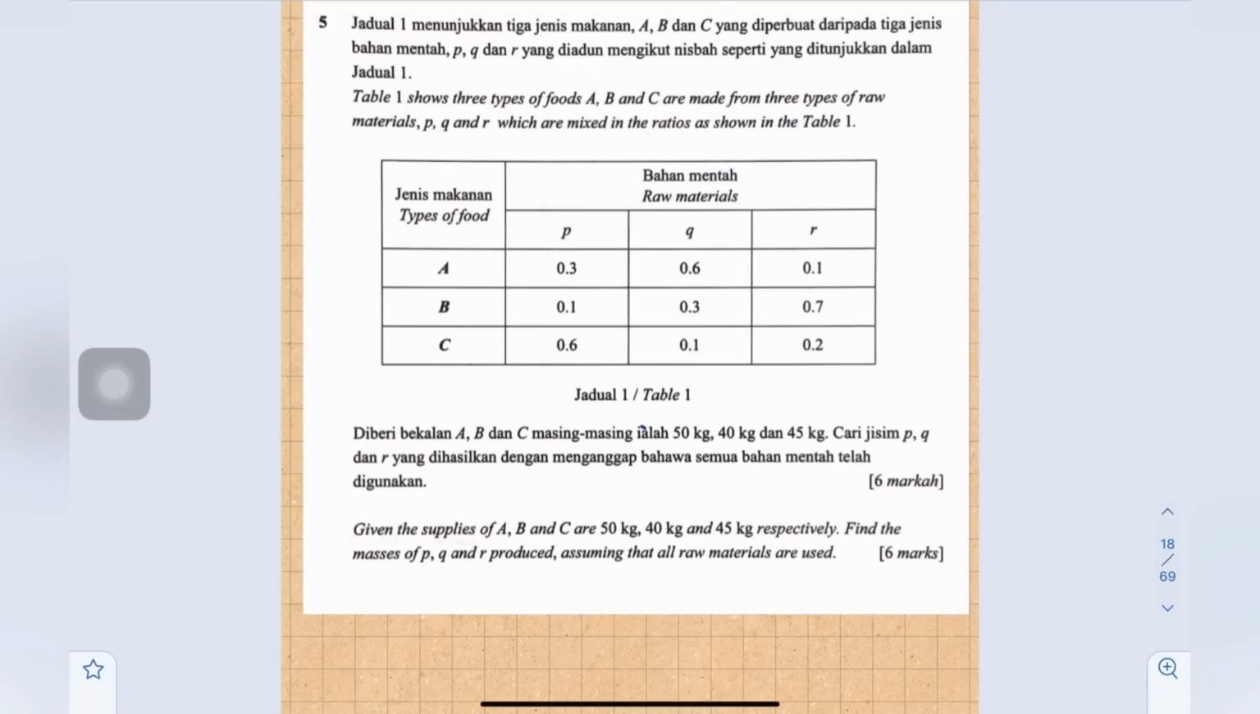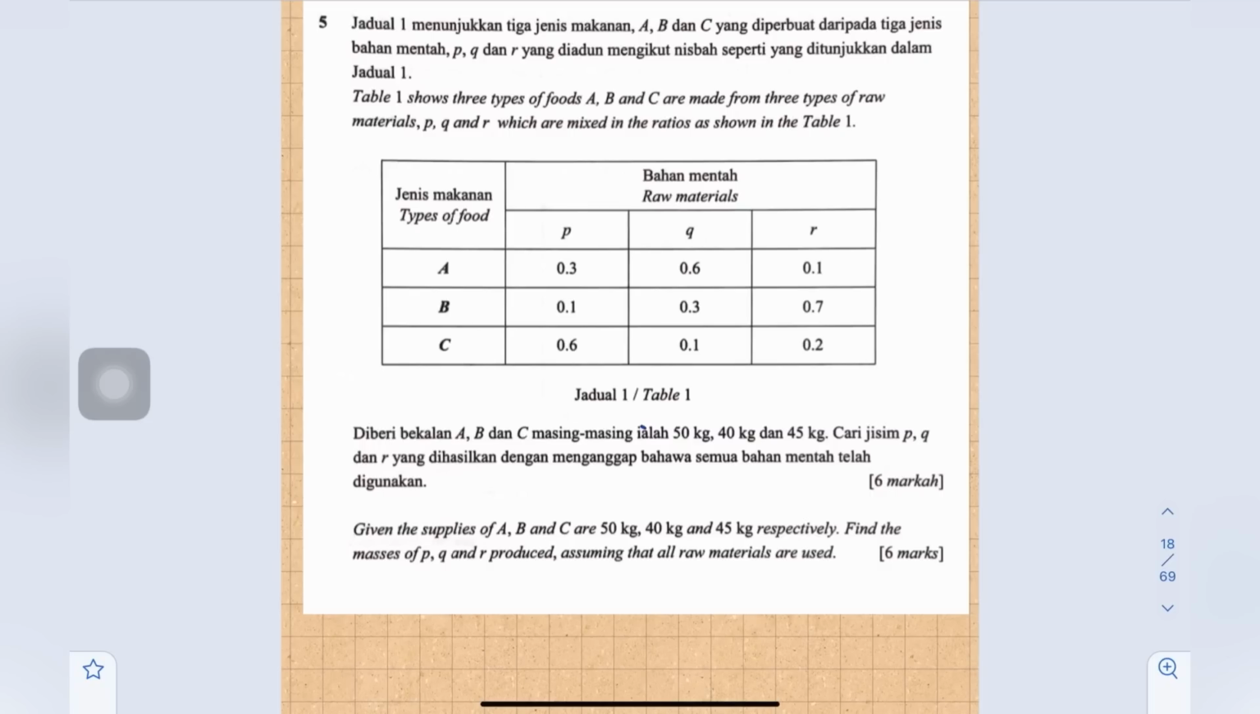Number 5, Table 1 shows 3 types of food A, B, and C are made from 3 types of raw materials P, Q, and R, which are mixed in the ratios as shown in the table 1. Okay, so given the table, so given the supplies of A, B, and C are 50 kilogram, 40 kilogram, and 45 kilogram respectively. Find the masses of P, Q, and R produced, assuming that all raw materials are used.